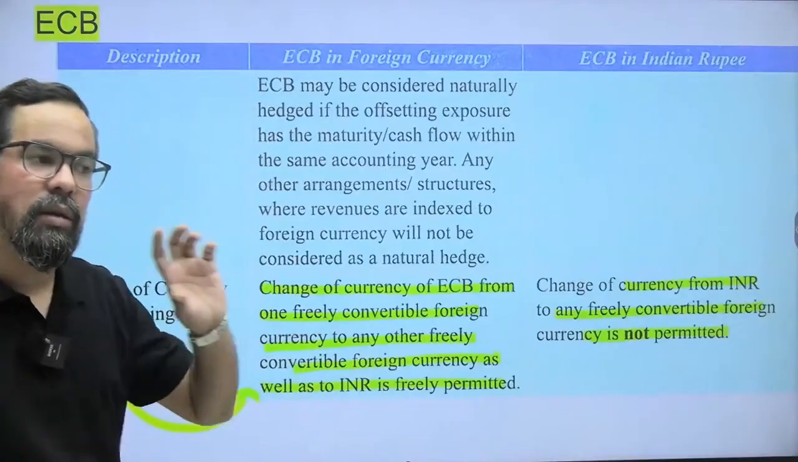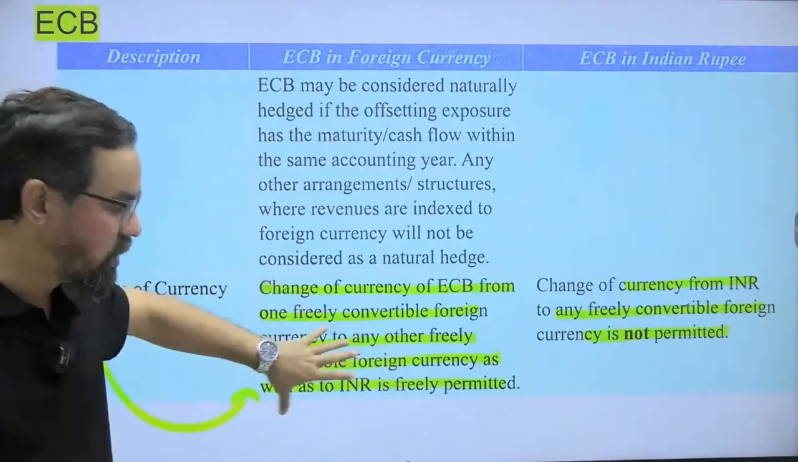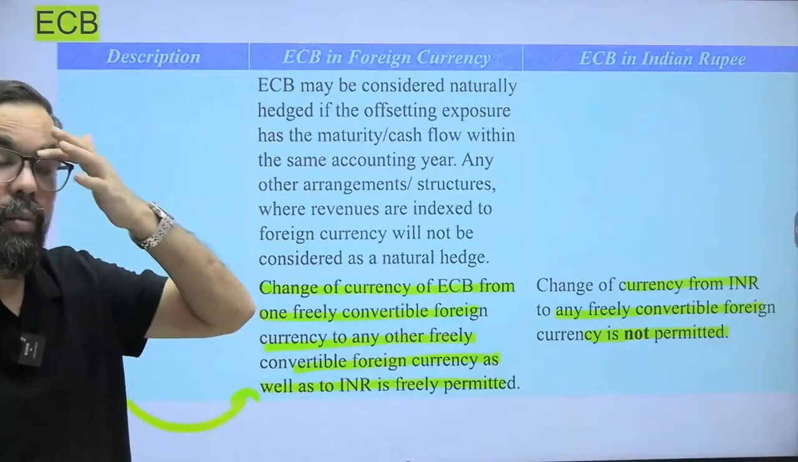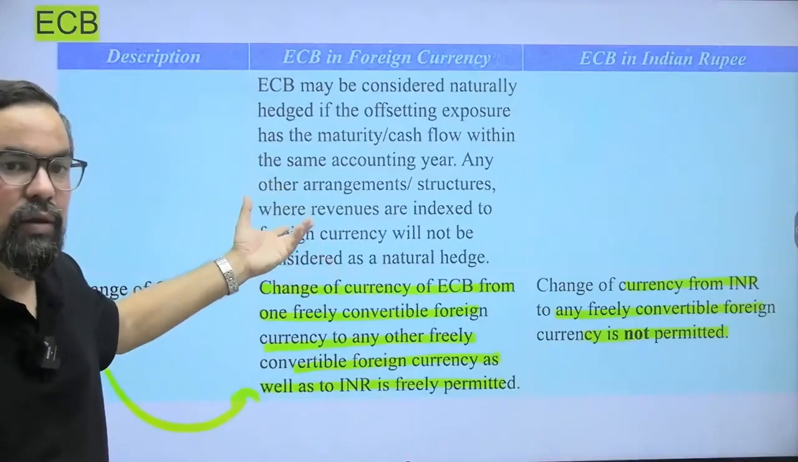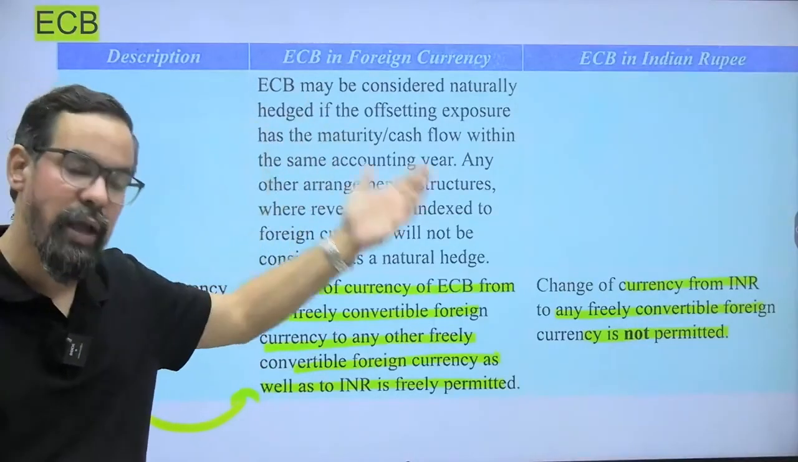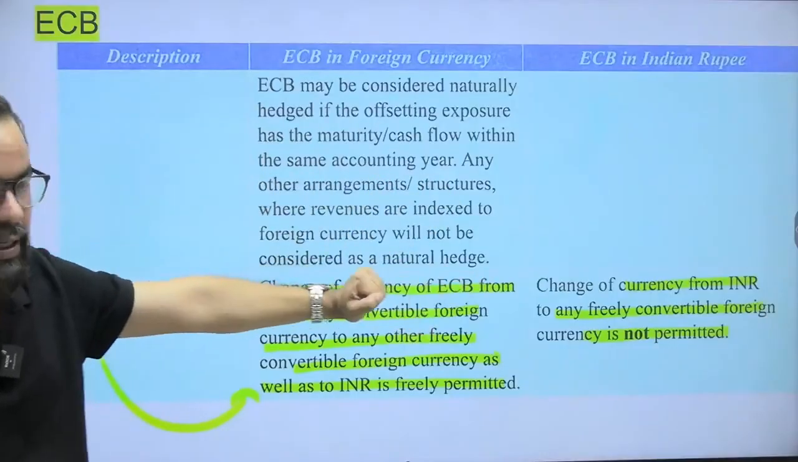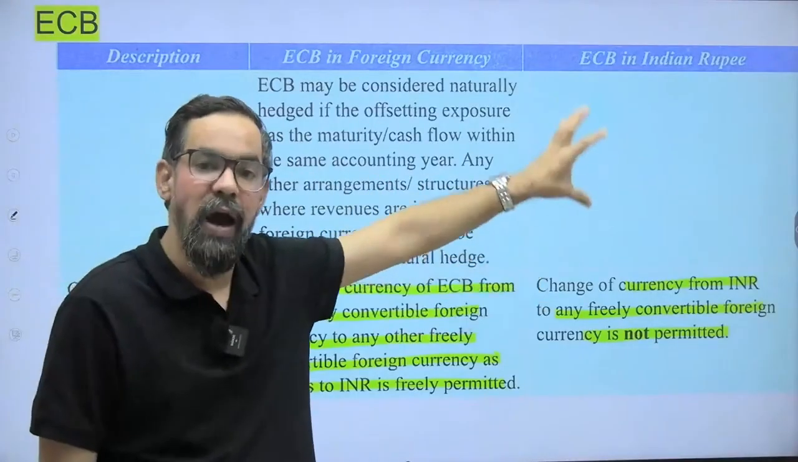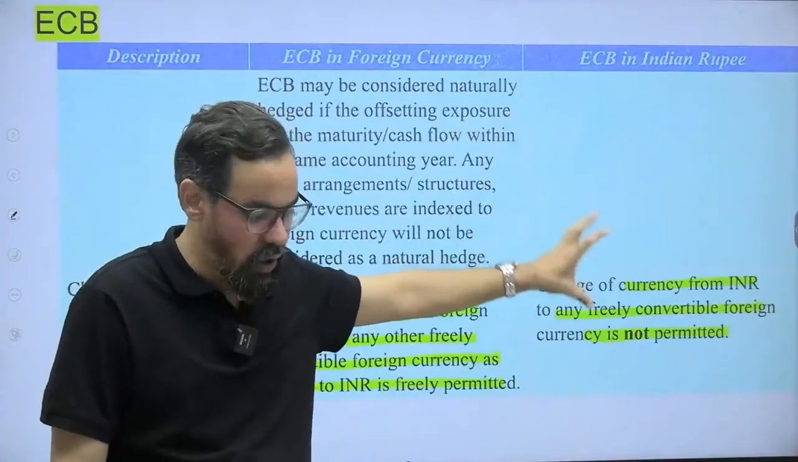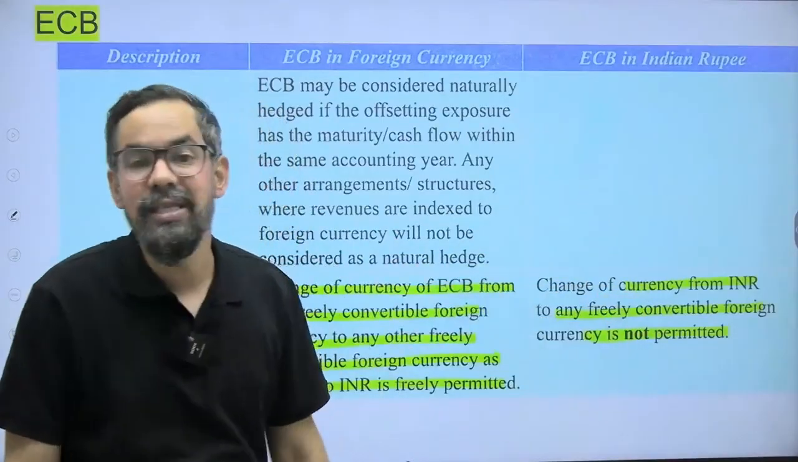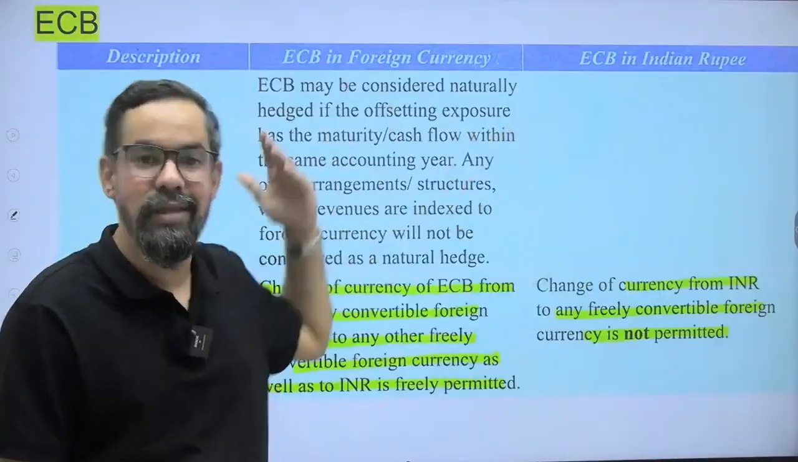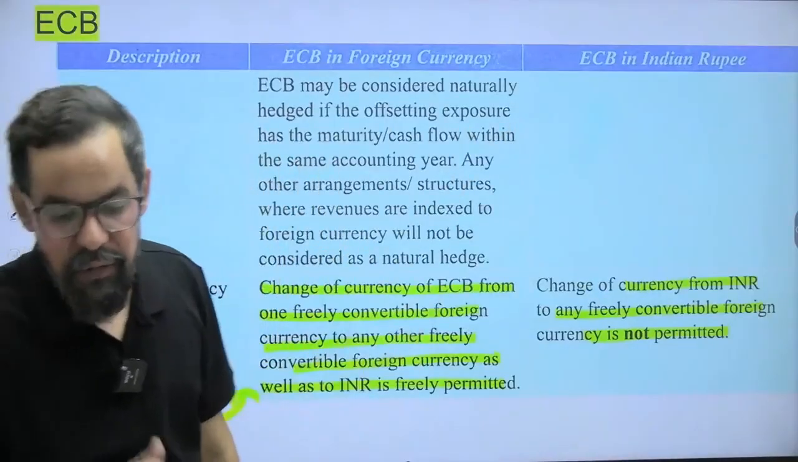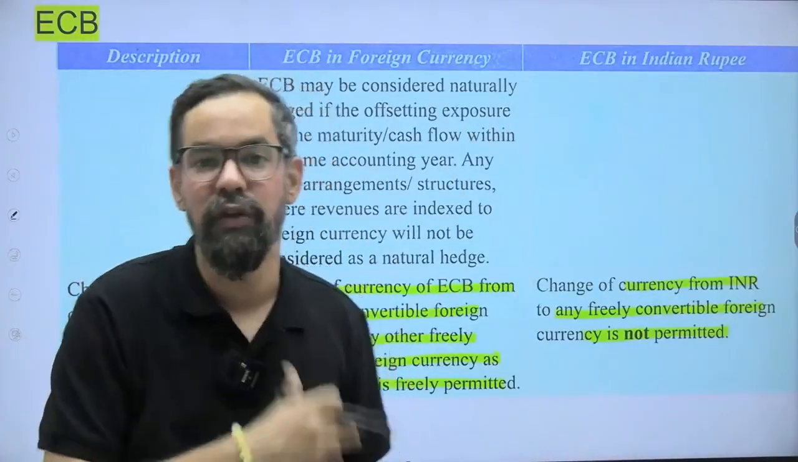These are very important. Yesterday we practiced one question around these particular things from our module A itself. So if it is in foreign currency, you can easily convert that into INR or any other freely convertible currency. But if you have raised your ECB in INR, it is not permitted. You cannot convert that into some other currencies. If that is the motive, you can directly raise funds in that currency.